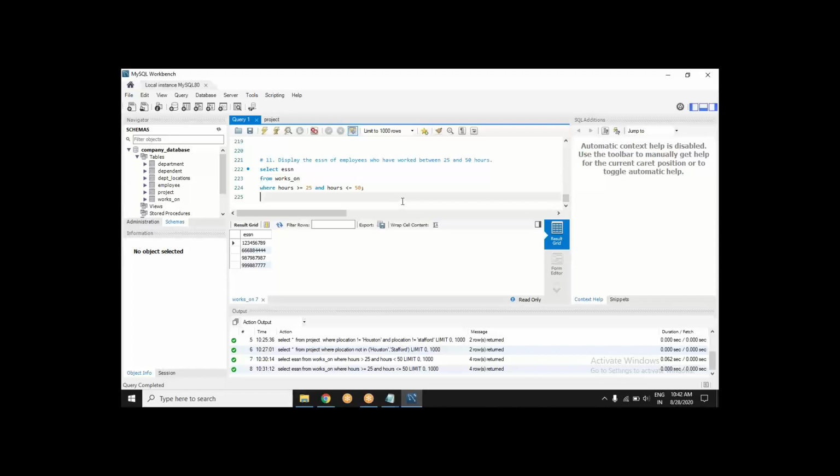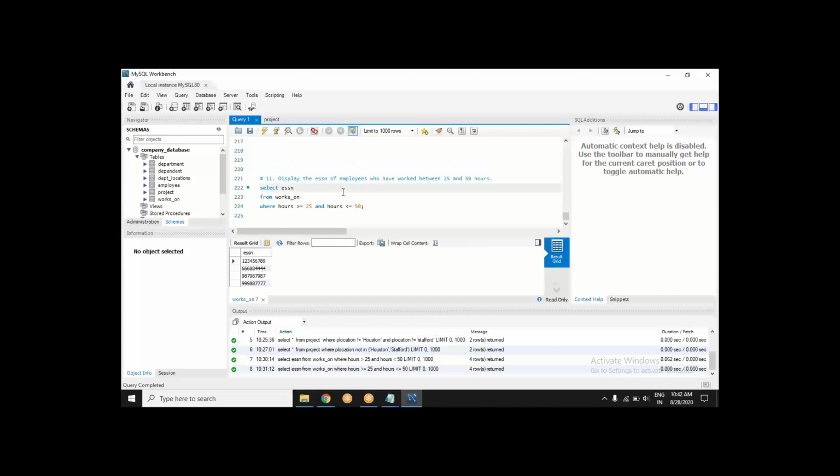Okay, coming back. Our query was this. It can be done another way, which somebody used, the between clause.